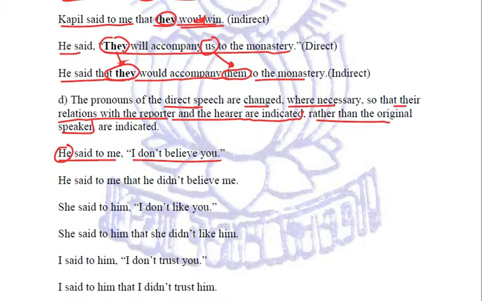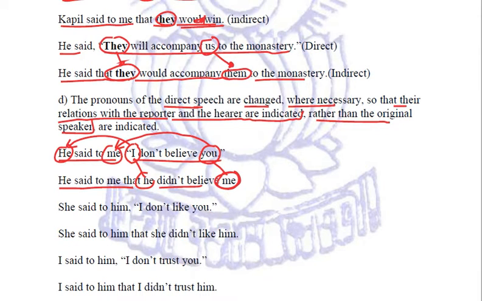Now he is saying it to me. So here in the direct words, I is representing he and this you is representing me. So this is how we are going to change it in the indirect form: he said to me that he didn't believe me.